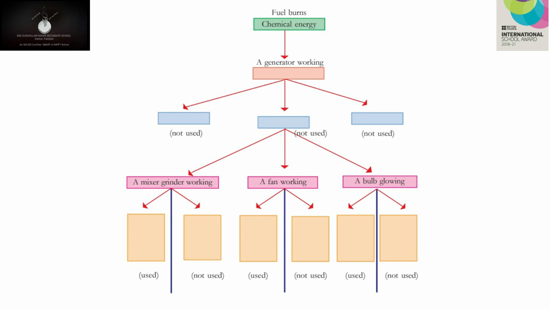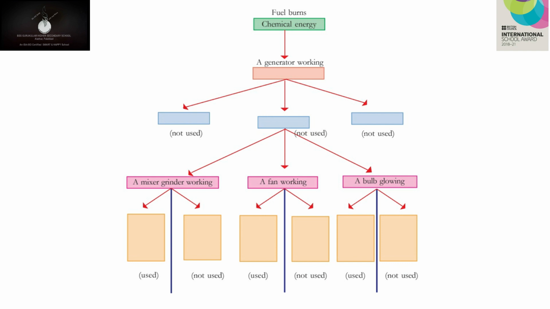And from mechanical energy, it is again subdivided into 3 boxes. You can see the first box is not used, the second box is used, and the third box is not used. Which is the used form of energy here? When the generator works, we will get electric energy. So electric energy is being used, and the 2 not used forms of energies are sound energy and heat energy. So on both sides, we can write sound energy on one side and heat energy on the other side. And in the middle box, you are going to write electric energy.